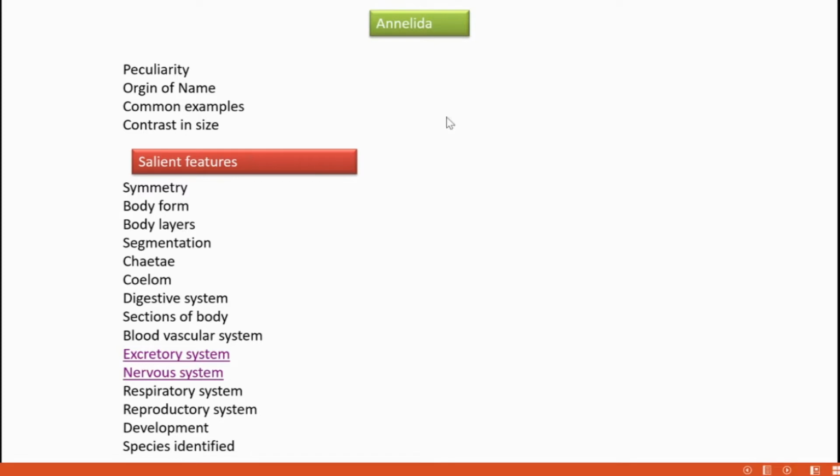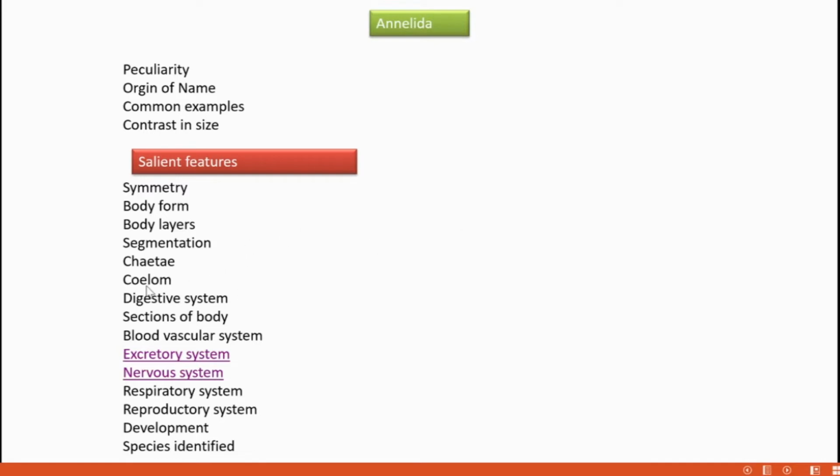Then what are setae? Chaetae. Chaetae are bristle-like structures, chitinous. They are formed of chitin, chitinous bristles projecting from the epidermis. What is the function of these chaetae? They help in locomotion. The locomotory function is that of chaetae.